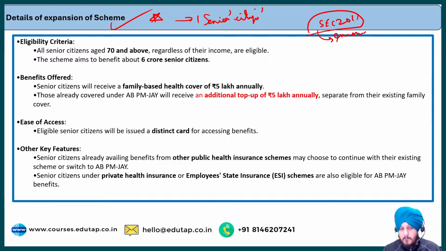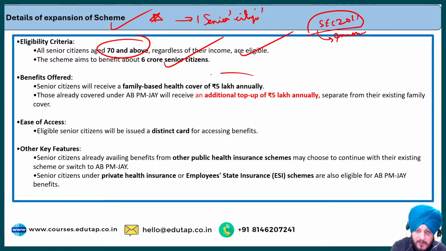Fine. So it does not matter what the income is. If there is a senior citizen and his age is 70 or above, he will be eligible for this scheme. This scheme aims to benefit around 6 crore senior citizens. The next thing is a very important and very beneficial point for the senior citizens: a senior citizen will receive a family based health coverage of rupees 5 lakh annually.